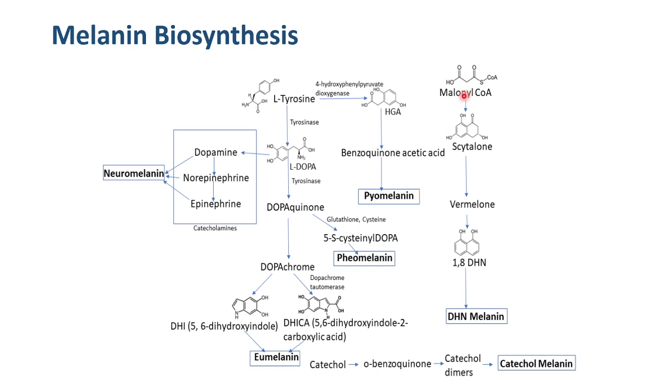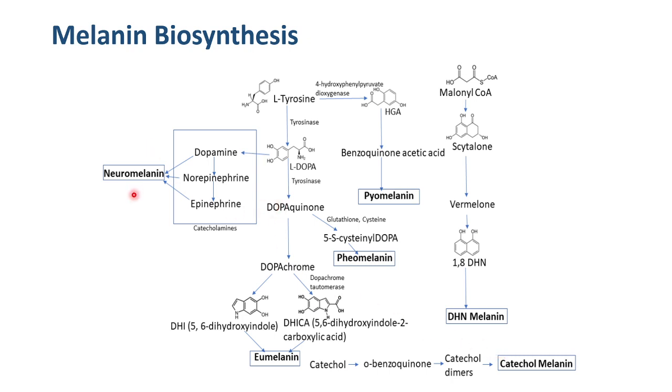While coming to fungus, another melanin is there. The precursor is malonyl CoA, and that is called DHN melanin. The melanin produced via malonyl CoA, that is DHN melanin, is the predominant melanin seen in fungus. While in the case of plants, catechol melanin is produced via catechol or benzoquinone and catechol dimers, and catechol melanin is the widely seen melanin in plants.